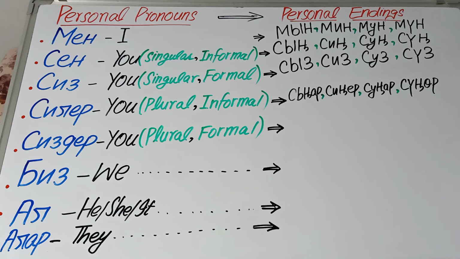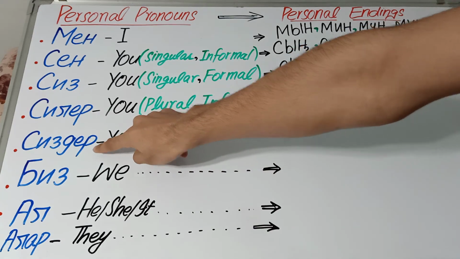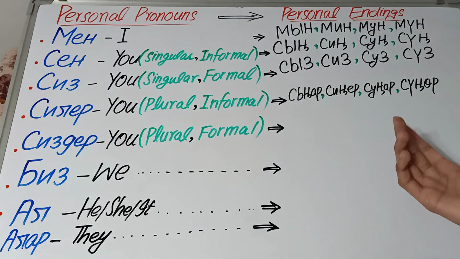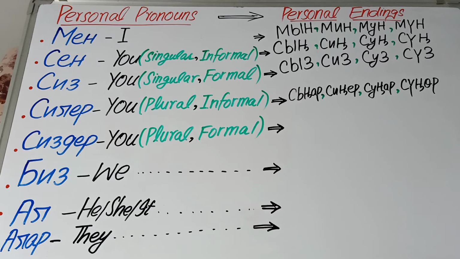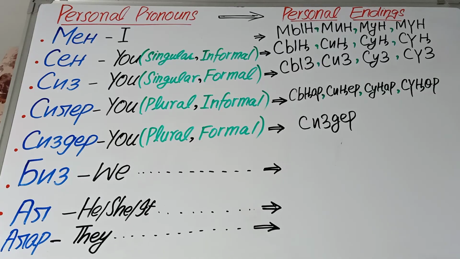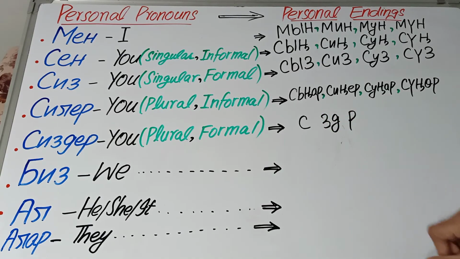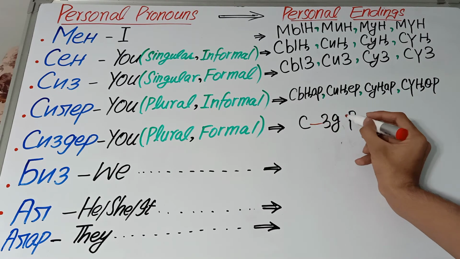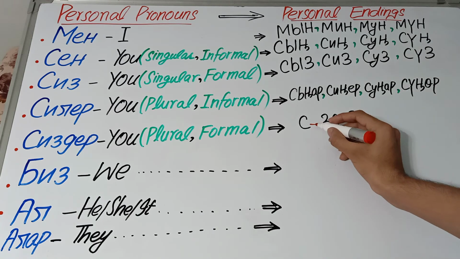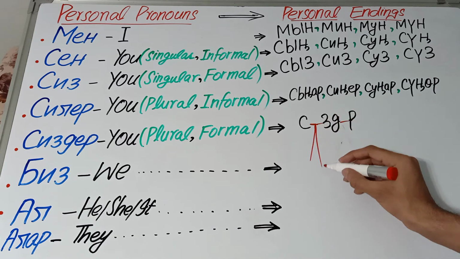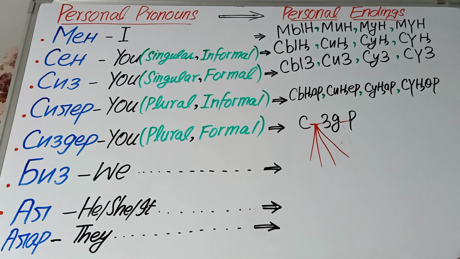Now let's talk about the personal endings of sizder. Again the same case. We will remove both of the vowels and then put the same four vowels, e, u, u. So we will remove this one and this one, and we have created two spaces, one here and one here, and this space is very important. Why? Because in this space we have to replace the four vowels.